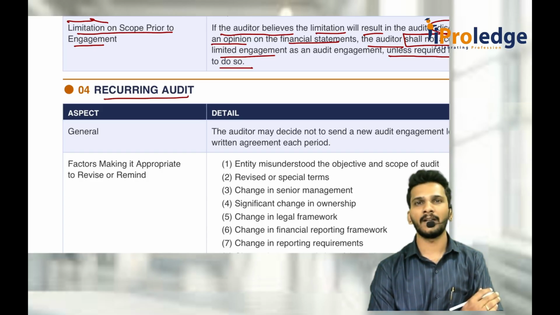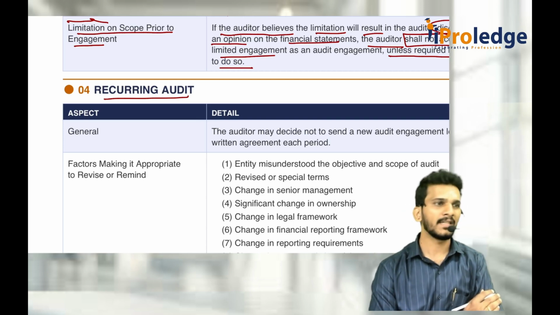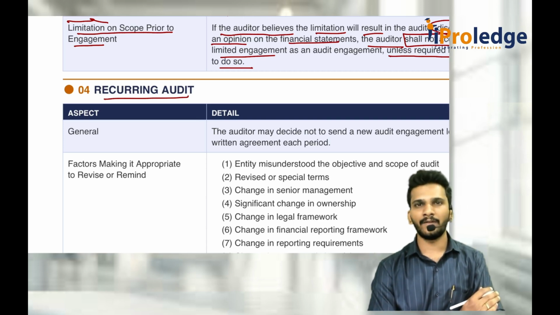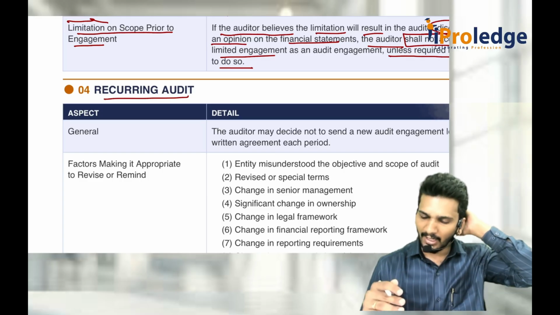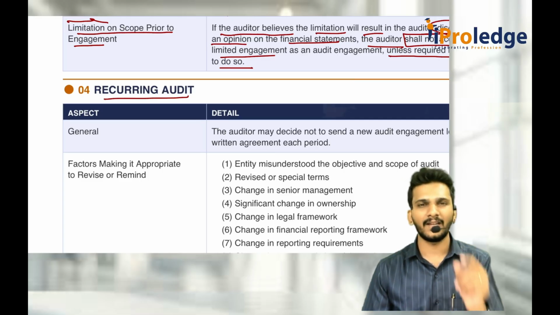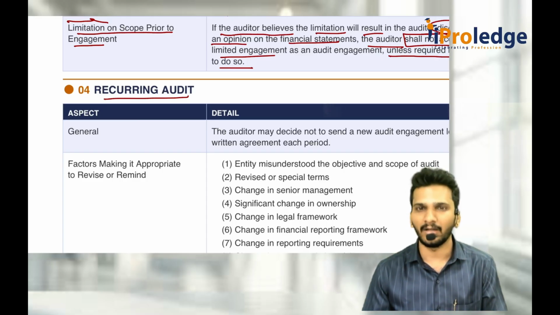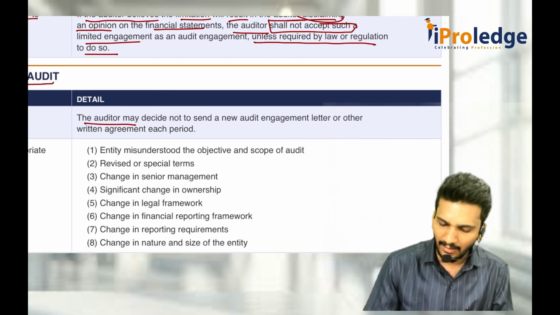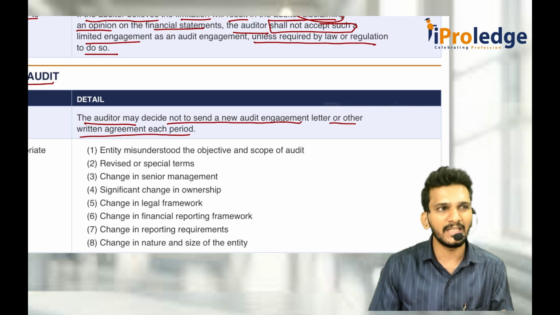Now, you completed 1 year, and at the time of the first beginning you entered an audit engagement letter. Now, in the second year, do you need to enter one more engagement letter? Third year also one more, fourth year also one more. Is it required or not? First of all, when an auditor is doing an audit of the company continuously for more than 1 year, it is called a recurring audit. Generally the auditor should not send the same engagement letter on a continuous basis, unless there are some situations where you should compulsorily send that engagement letter in case of recurring audit. So the auditor may decide not to send a new engagement letter or other written agreement each period. Each period means each year.